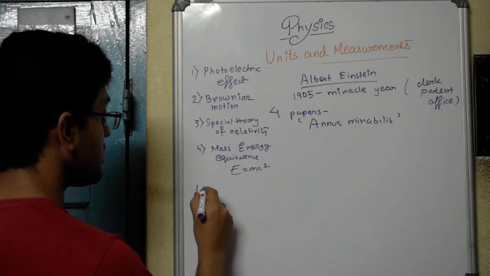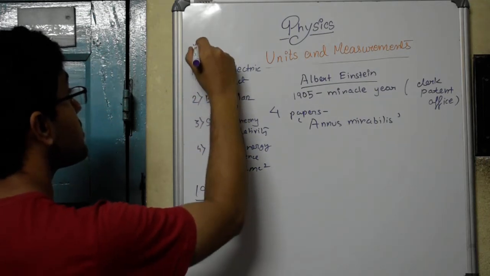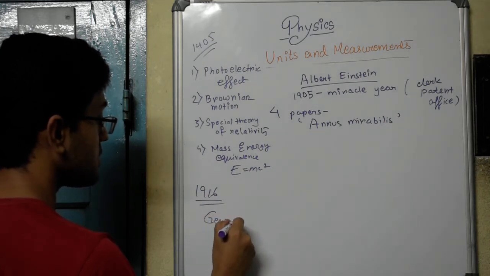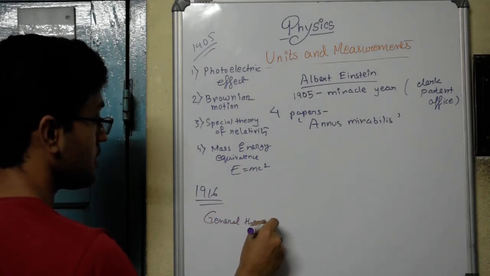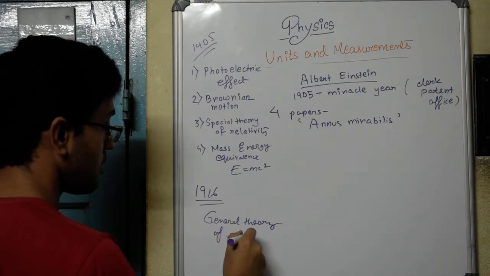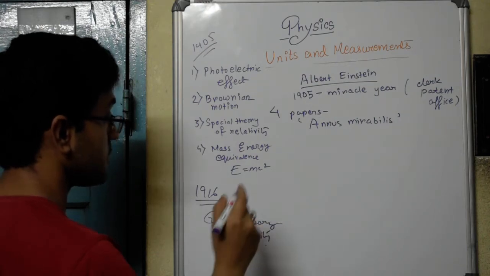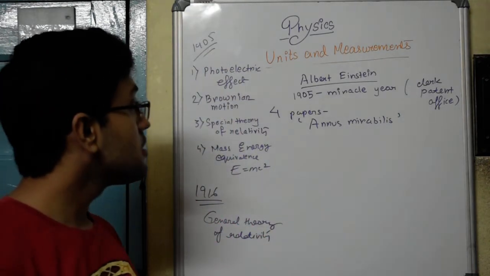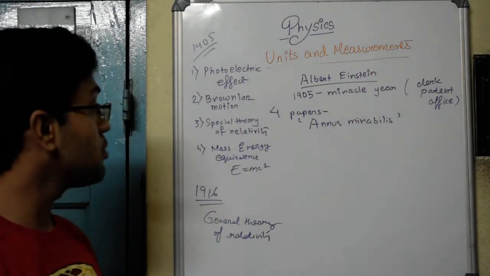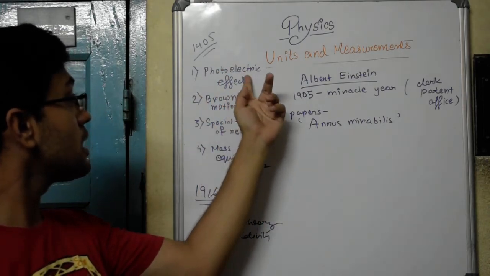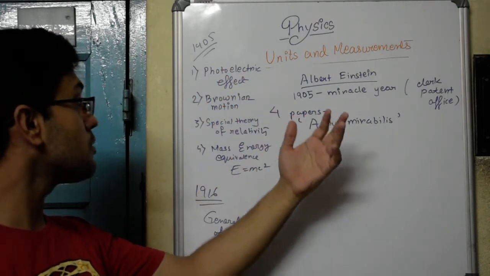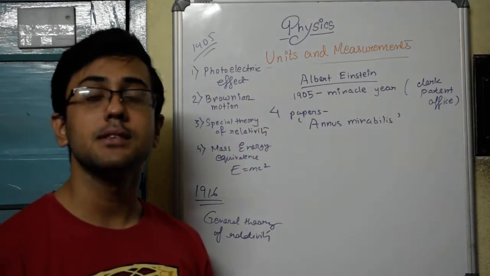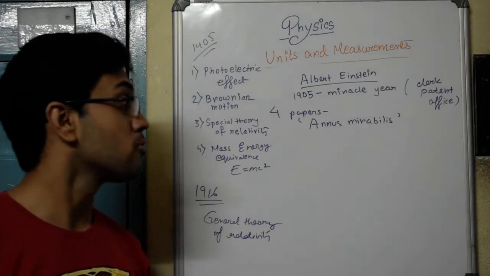Later, in the year 1916, he came up with something known as the general theory of relativity. So in 1905, which is also known as the miracle year of Einstein, he published these 4 papers. Photoelectric effect was the topic of his first paper, followed by Brownian motion, special theory of relativity, and the mass energy equivalence, E equals mc square.